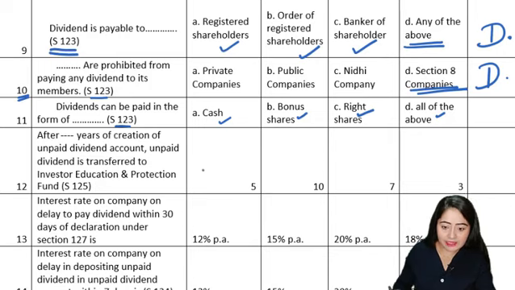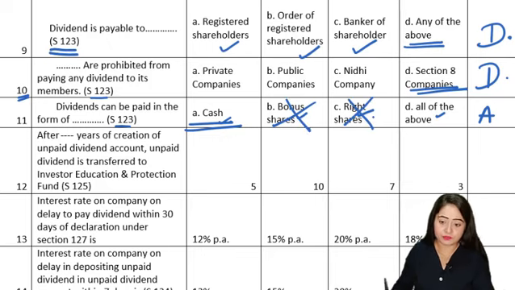Right. So here our correct answer is going to be A, which is in cash, because the company cannot issue bonus shares, the company cannot issue rights shares also. Next question is question 12. After dash years of creation of unpaid dividend account, unpaid dividend is transferred to the IEPF, section 125.